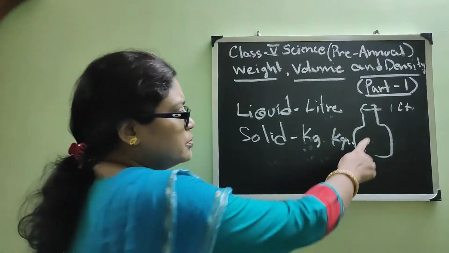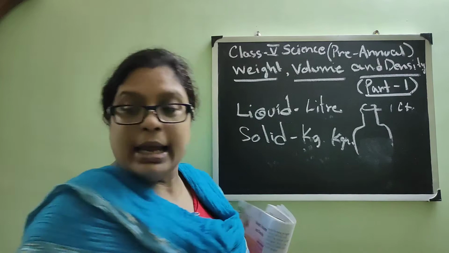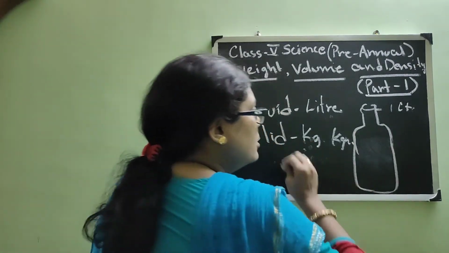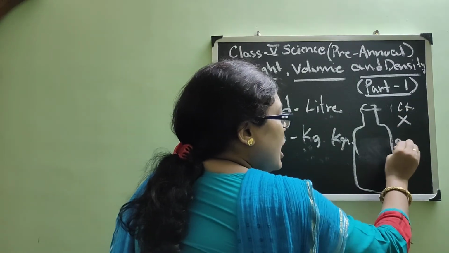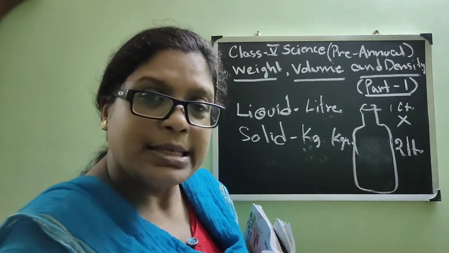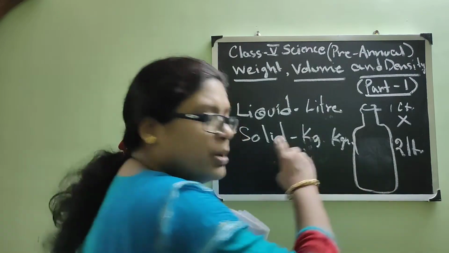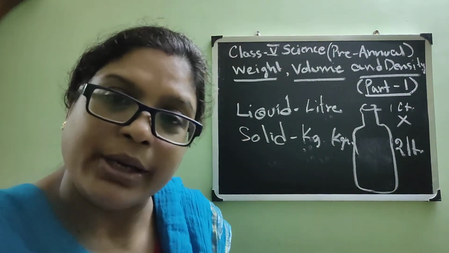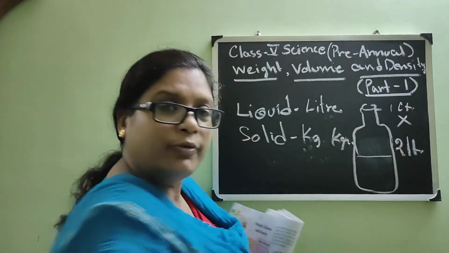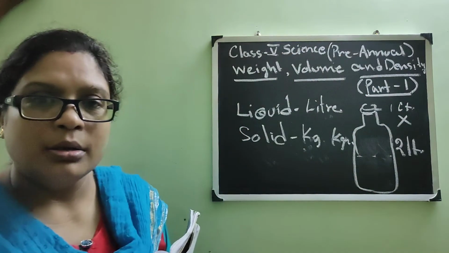Now suppose this is a 1 liter bottle. If I say no, I need 2 liters of water, what will happen? If I don't want 1 liter, I will need 2 liters of water. So what can we see? The size of the bottle is also increasing, means the volume is increasing and the amount inside is also increasing, because 1 liter of water was like half of the bottle, but 2 liters, if I see, it is full, isn't it?